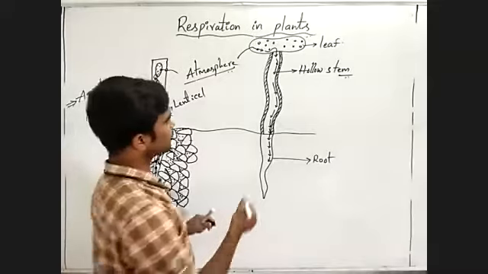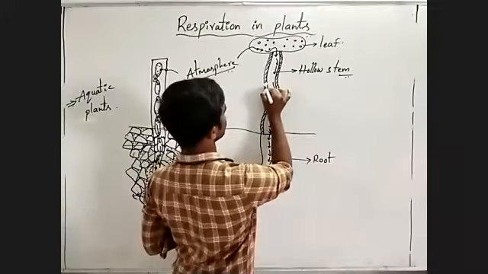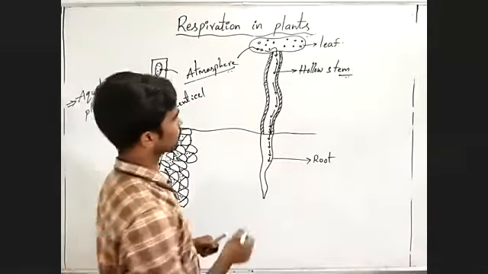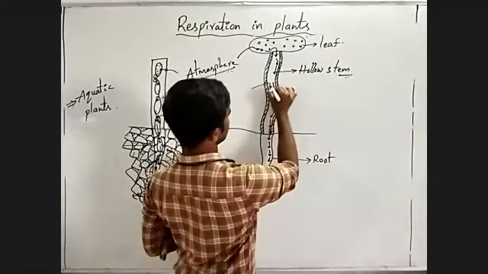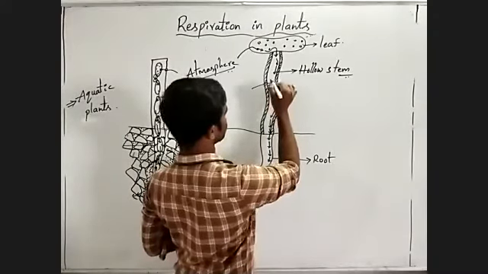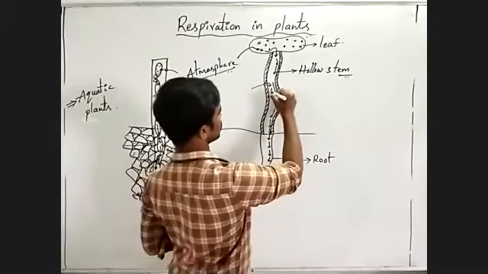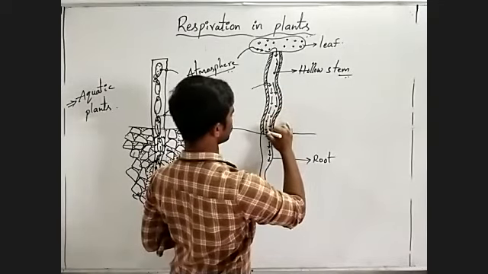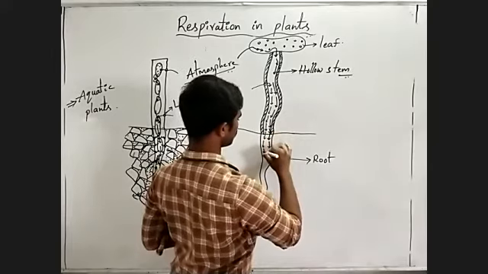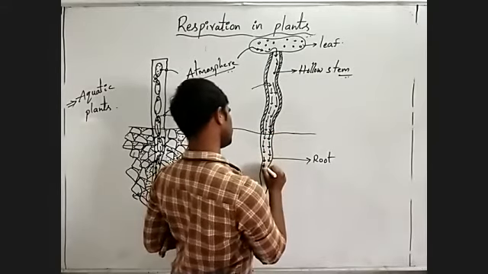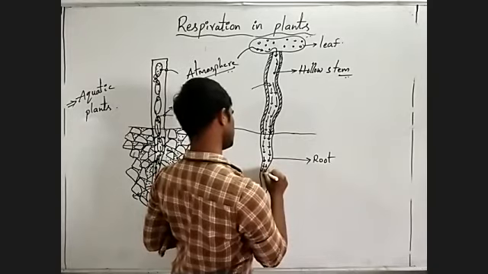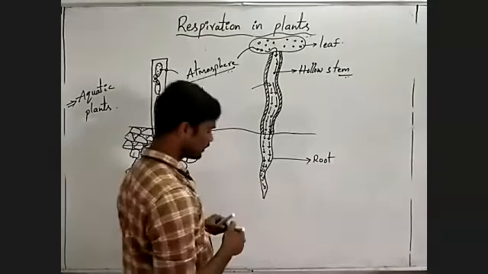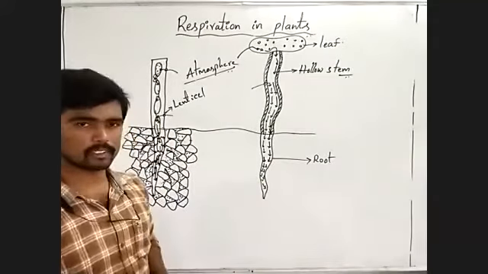Next, another type is, through the small pores present on the stem, oxygen or atmospheric air enters into the hollow stem. Through this hollow stem, air is transported to the root system, and each and every cell of the root system gets the oxygen.